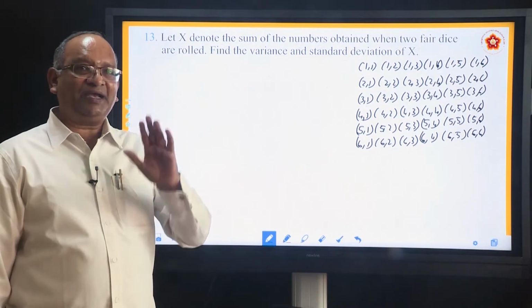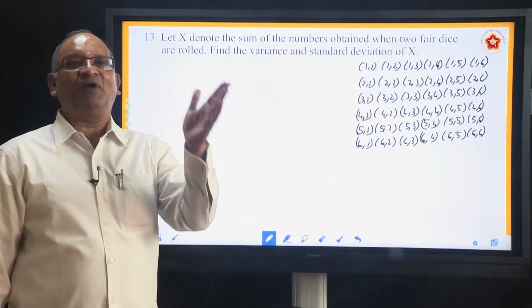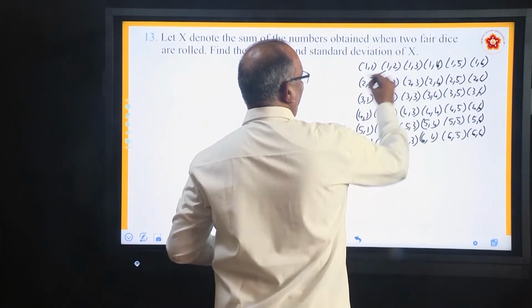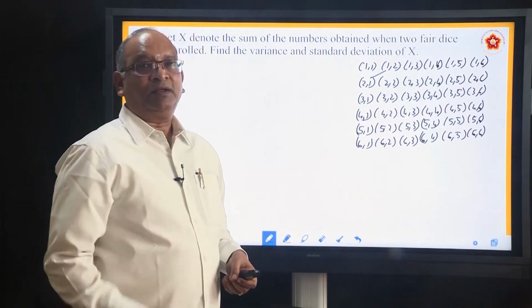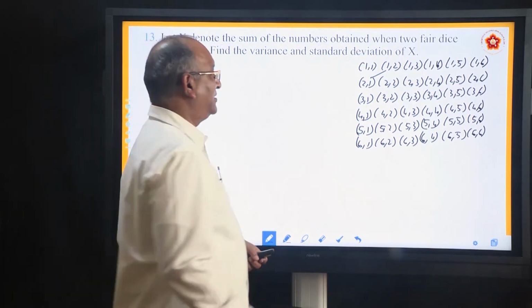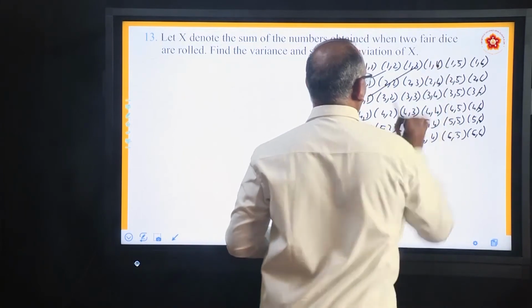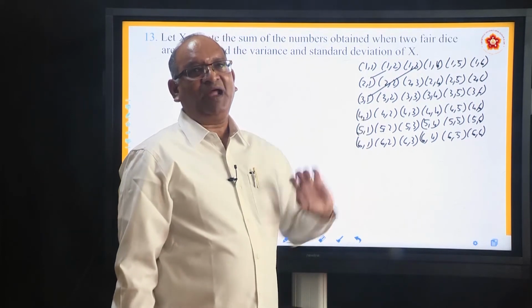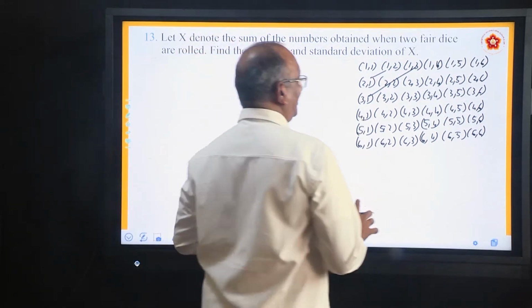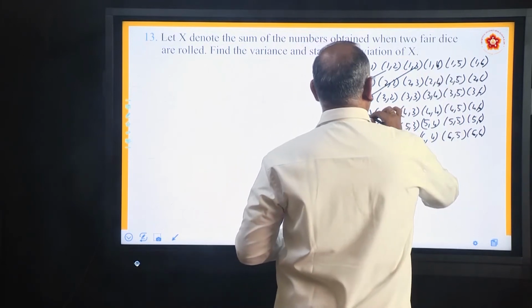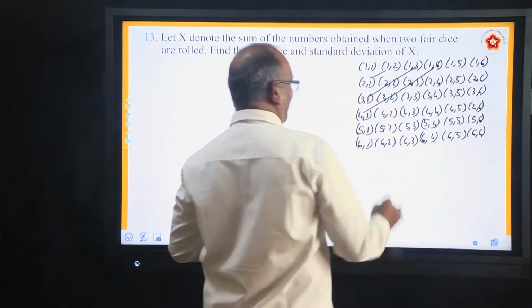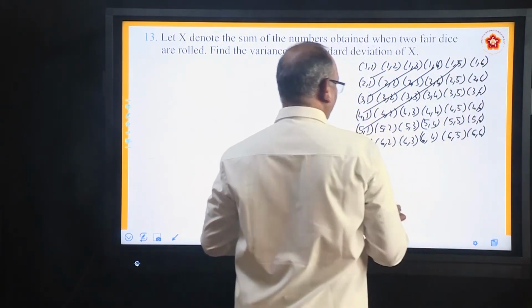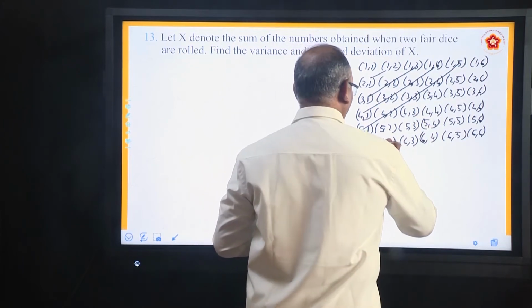How many ways can you get 3? You can get 3 by adding 1 with 2 or 2 with 1. Just see, if you connect this, these two ways we can get 3. How many ways can you get 4? Just see, if you connect these 3: 3 1, 2 2, 1 3. Any of them if you add, you will get 4. How will you get 5? Just add these. Similarly, add this to get 6. Similarly, to get 7, add this.